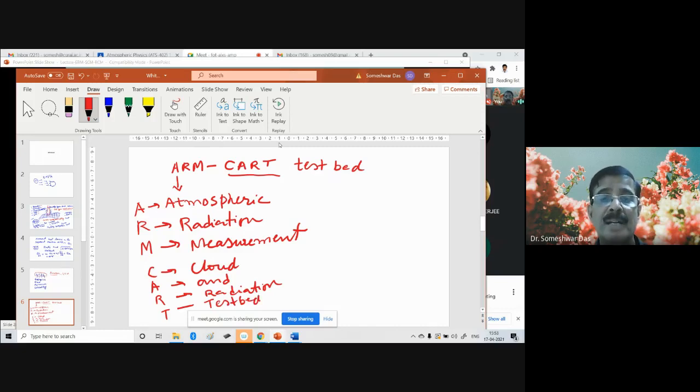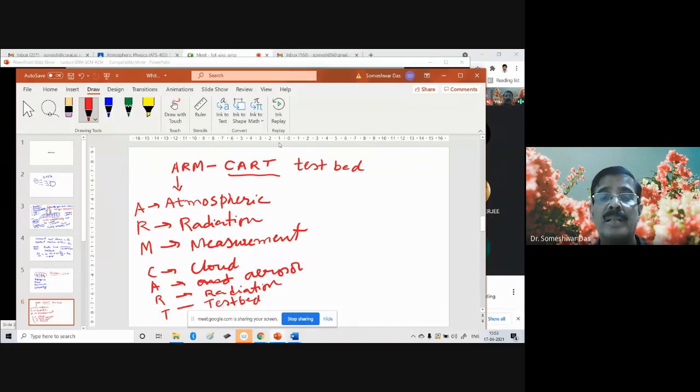So ARM CART stands for atmospheric radiation measurement, cloud, atmosphere radiation interaction. No, I think it's not atmosphere. It's not and, it's aerosol.